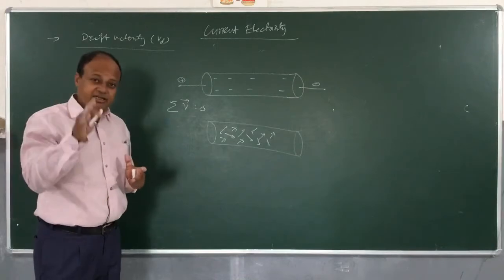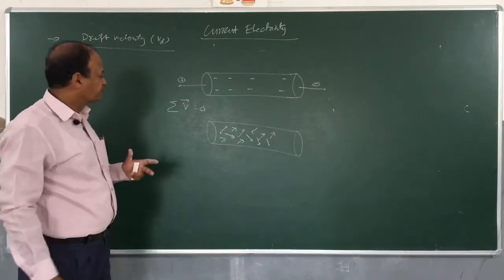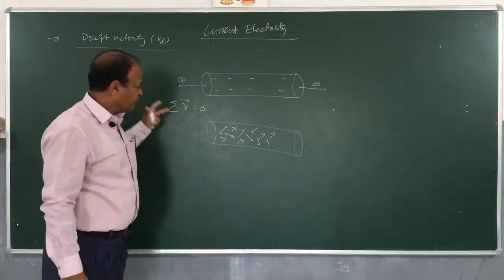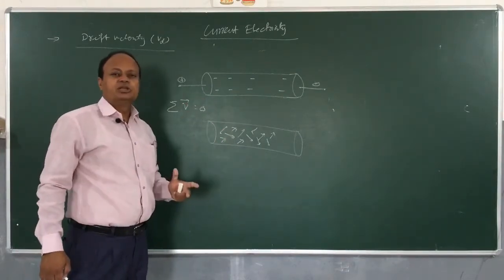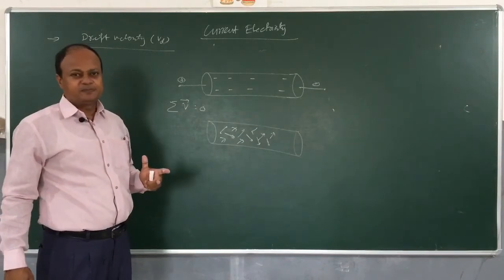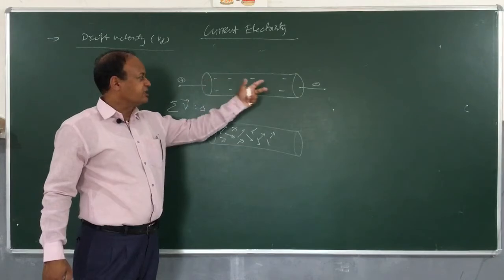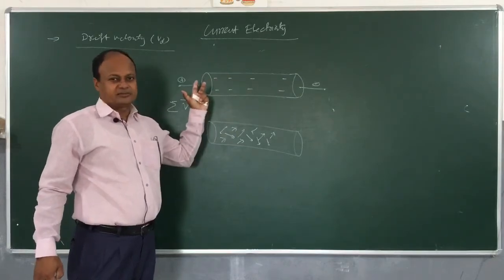However, like I said earlier in this chapter, when you apply a potential difference, electrons start moving in a streamlined fashion, because they have a clear direction to move. They are accelerated to move from negative to positive terminal of the battery, right?